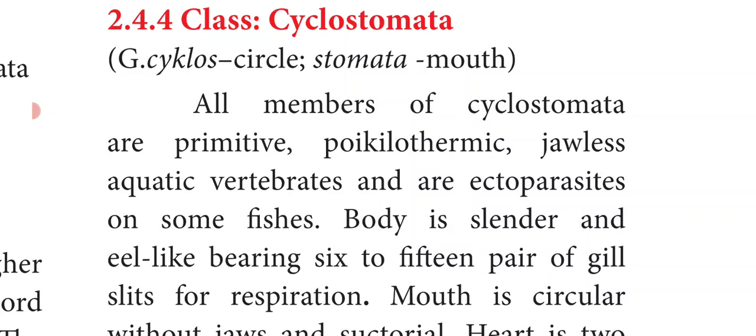And they are ectoparasites on some fishes. So they get attached to some other fishes and suck the blood of those fishes. So they are ectoparasites. What do you mean by ectoparasites? Parasites which live on the outer body of the host are called ectoparasites.